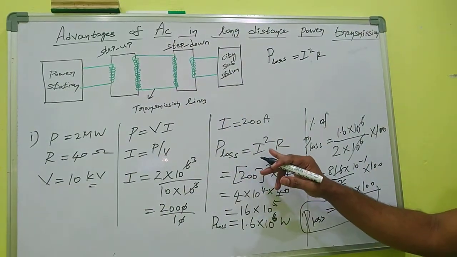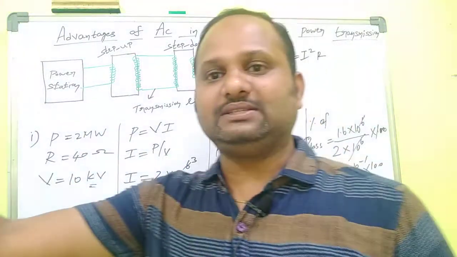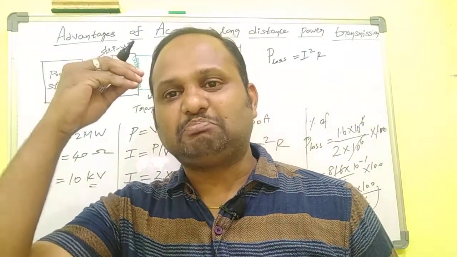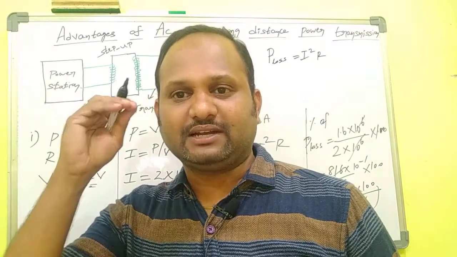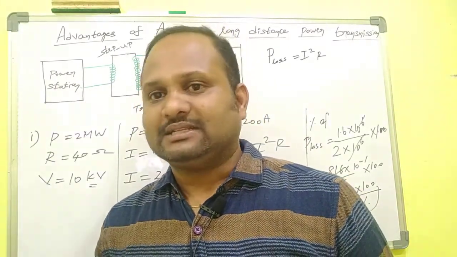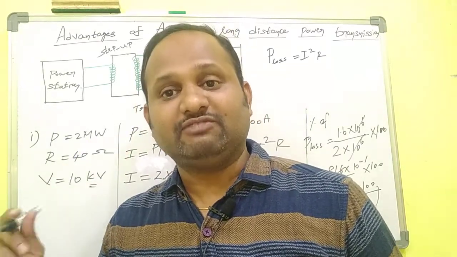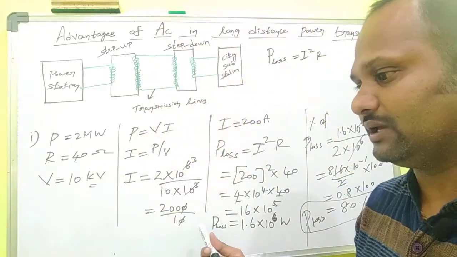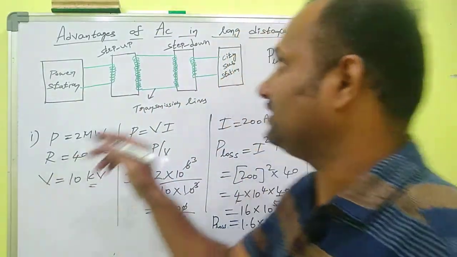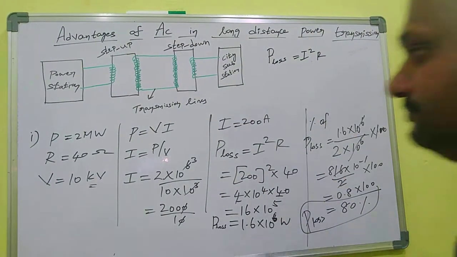P = I square R. So only the remaining power will reach the receiving station. So 80% of the power will be lost. Is it a good method? Definitely, no. That is not applicable. That is a very bad method if we are sending power like this. Okay, what is the second method? What is the alternative? Another method uses the same formula.